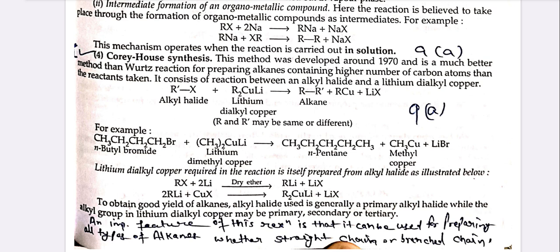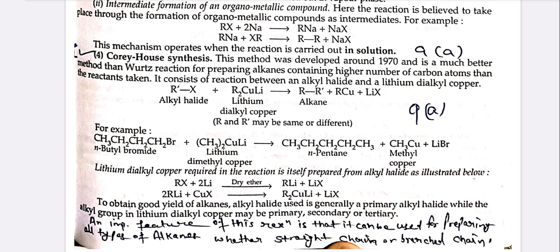R-X + R2CuLi gives R-R + RCu + LiX. That means alkyl halide plus lithium dialkyl copper gives alkane plus RCu plus LiX. For example, n-butyl bromide plus lithium dimethyl copper gives n-pentane plus methyl copper plus lithium bromide.